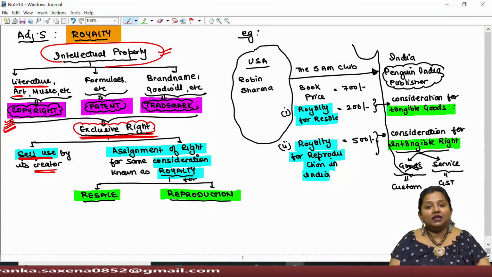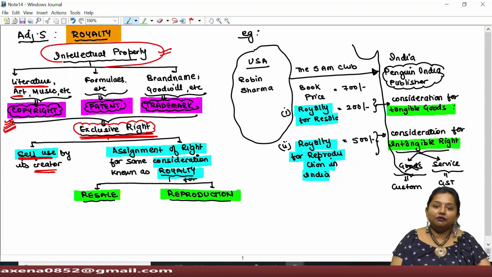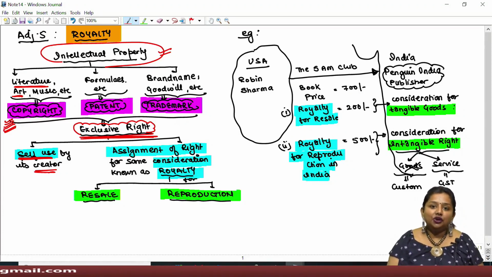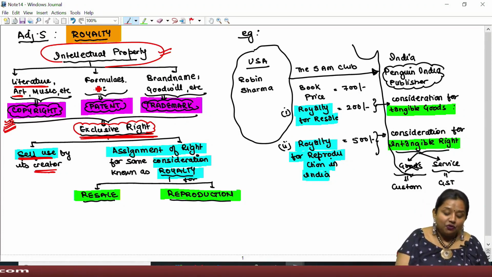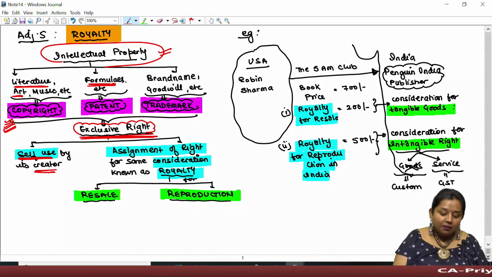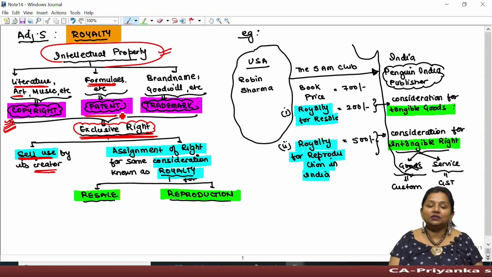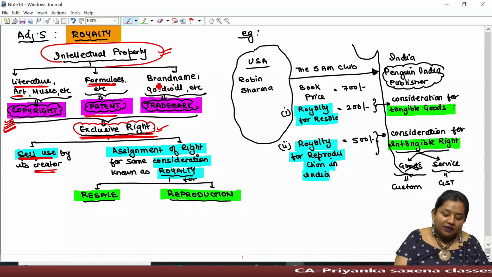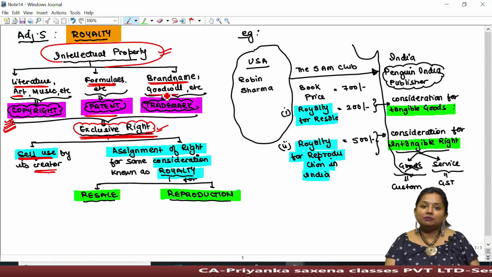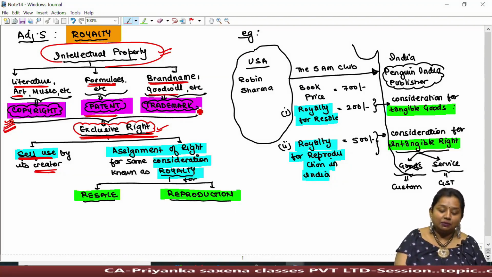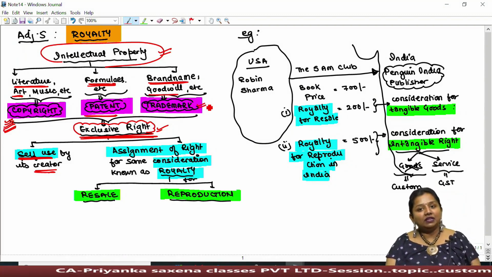Similarly, if an organization has created a formula, for example, if I say that Ranbaxy has created a formula for manufacturing of swine flu vaccination, then such formula can never be copied by any other person if Ranbaxy has patented it with the respective authority and made it its exclusive right. Similarly, if a company has created its brand name over a period of time by spending a large amount on publicity and other aspects, then the brand name or goodwill created by it can be registered in the name of trademark with the respective authority.